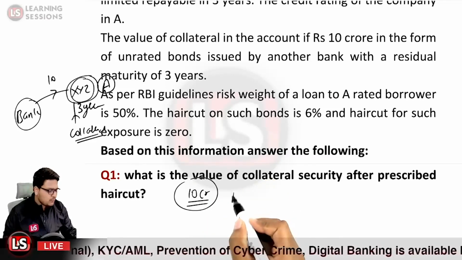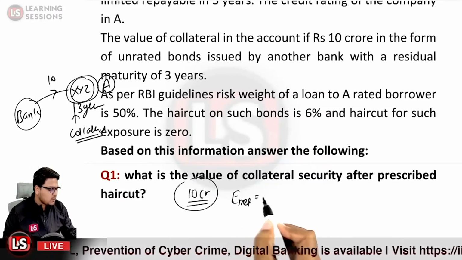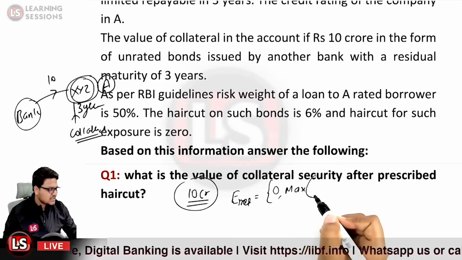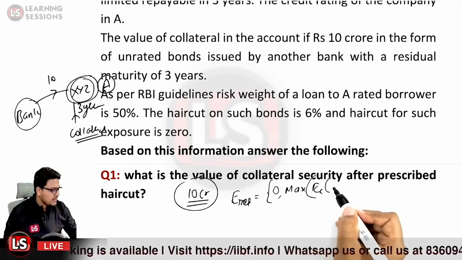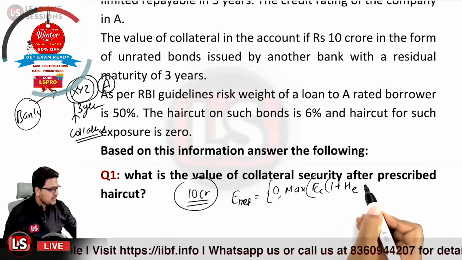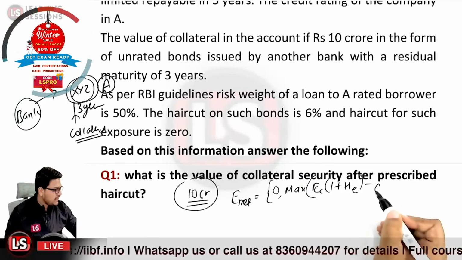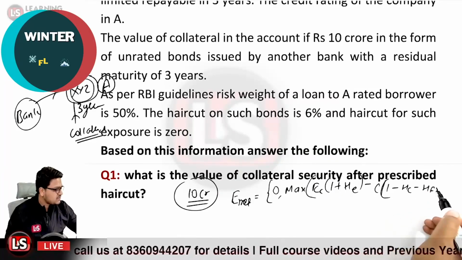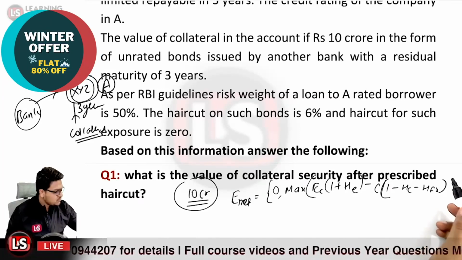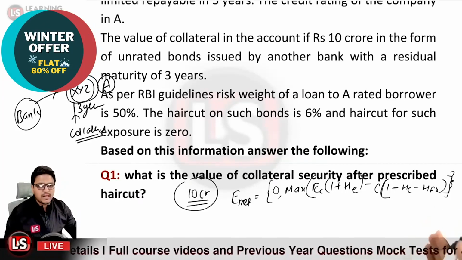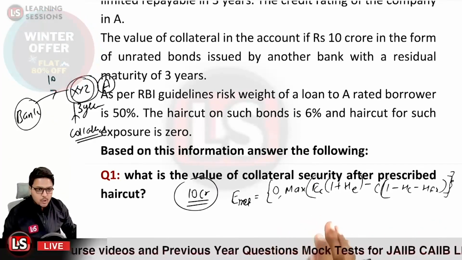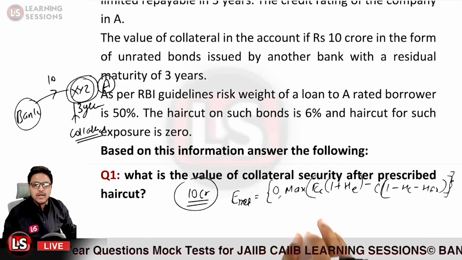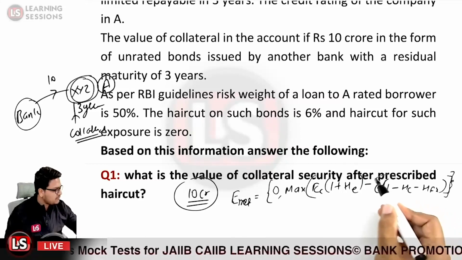I already told you the formula related to the net exposure. It was the maximum of 0 and the current exposure times 1 plus the haircut on exposure, minus the collateral times 1 minus the haircut on collateral, minus HFX, that is related to the foreign currency exchange. That would give the net exposure. In the question itself, it is clearly said that we need to calculate the haircut adjusted collateral value, so we want to calculate this particular factor only.